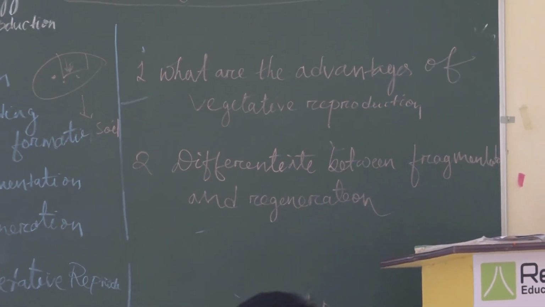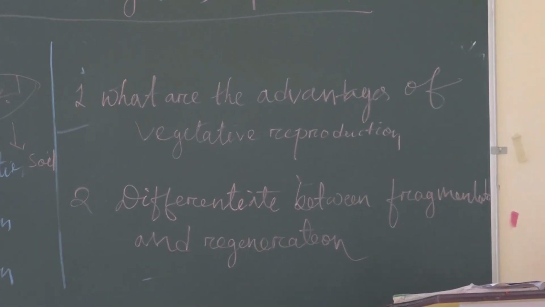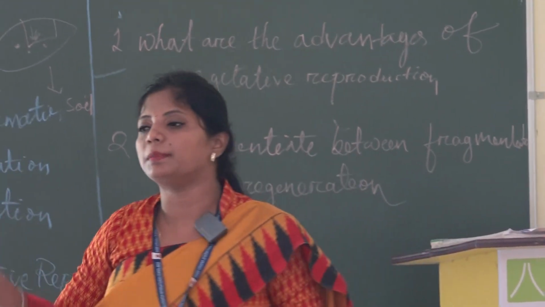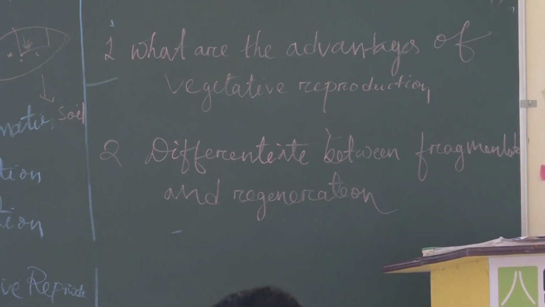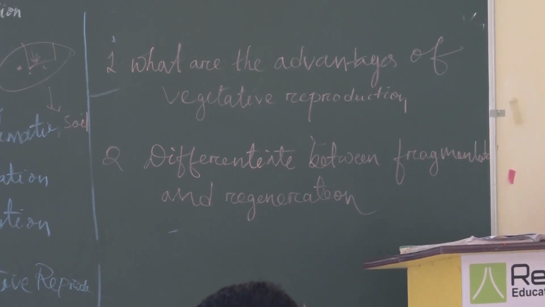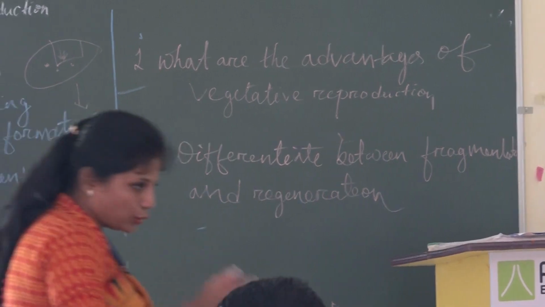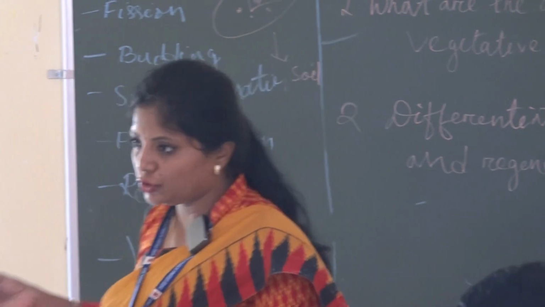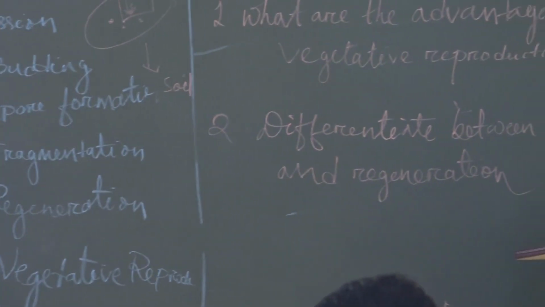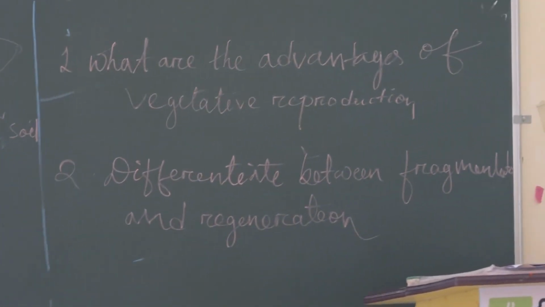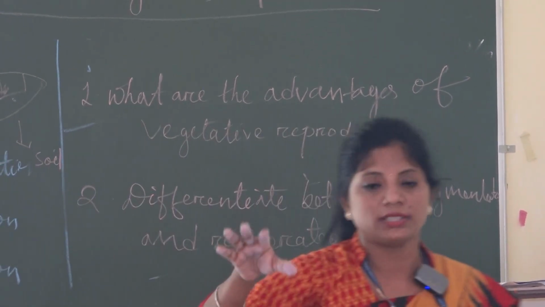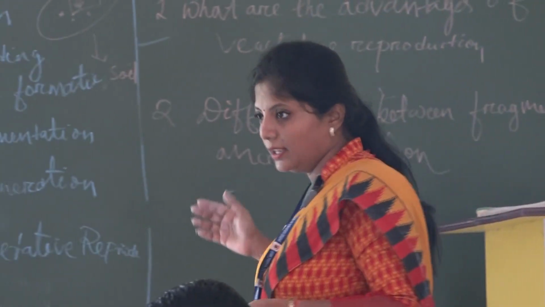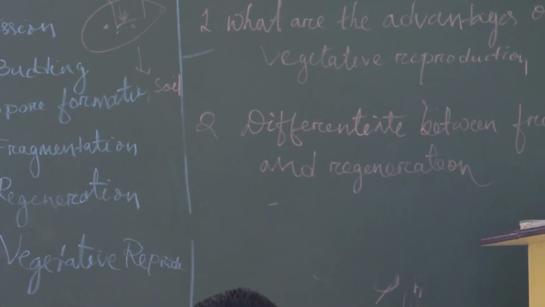So today's portion is vegetative reproduction. Vegetative reproduction is defined as the development of offspring from the vegetative part of the plant. It is of two types, artificial and natural. In the natural case, from natural parts of plants like potato, ginger, radish, when we keep them in proper conditions like moist soil and sunlight, they will develop into individual offspring. That we term vegetative reproduction.